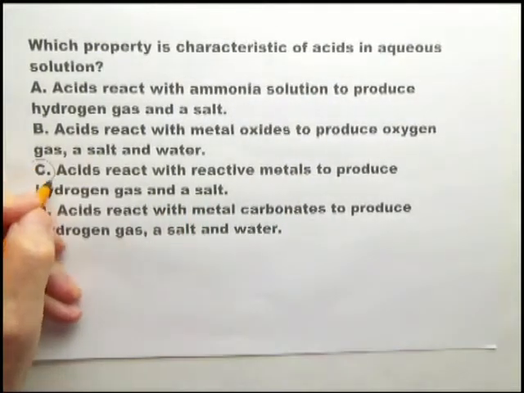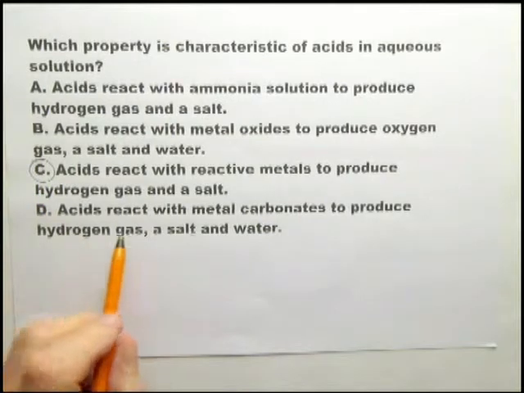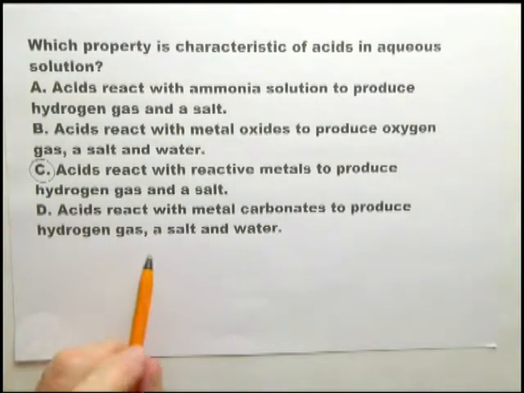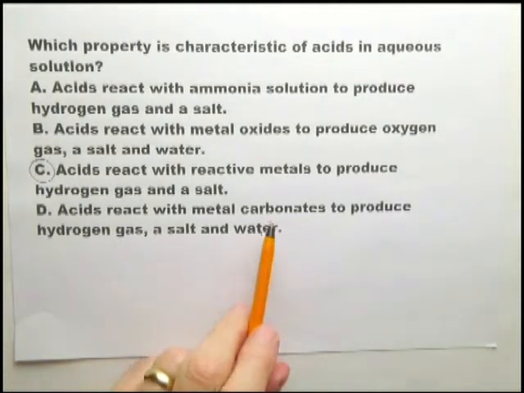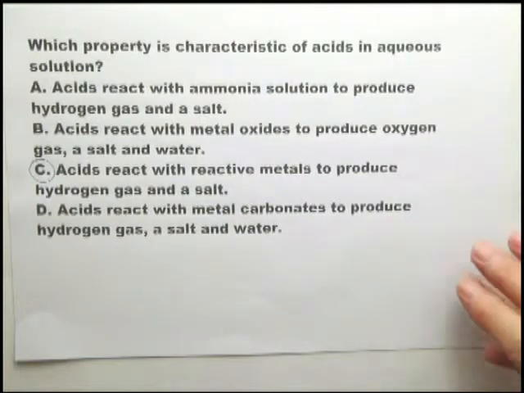Acids react with reactive metals to produce hydrogen gas and a salt. Now that is true. That is definitely true. Acids react with metal carbonates to produce hydrogen gas? No, they don't. Acids react with metal carbonates to produce carbon dioxide. C is the correct answer.